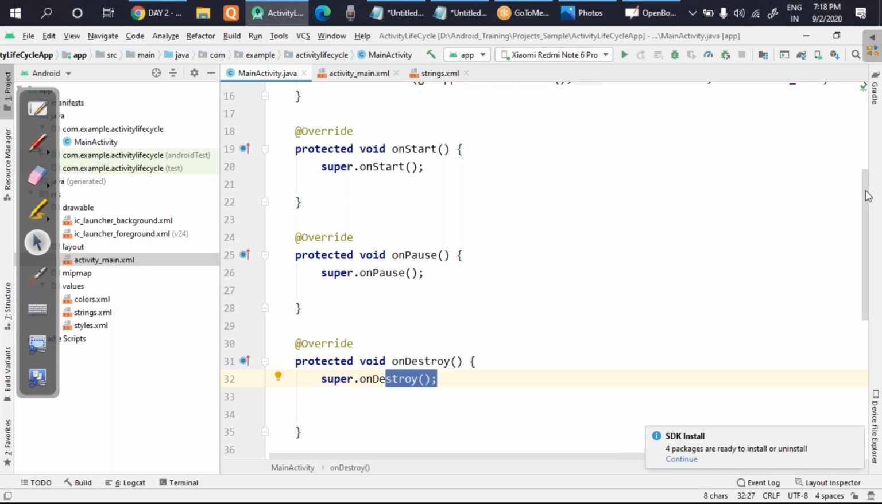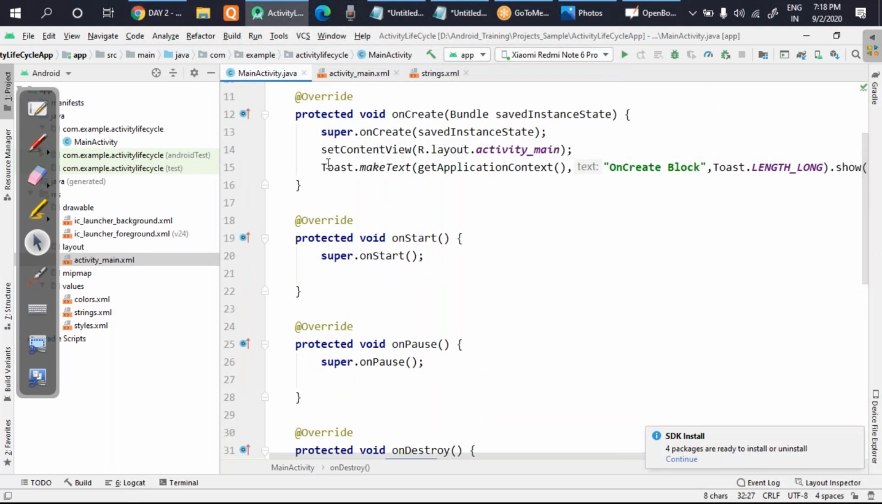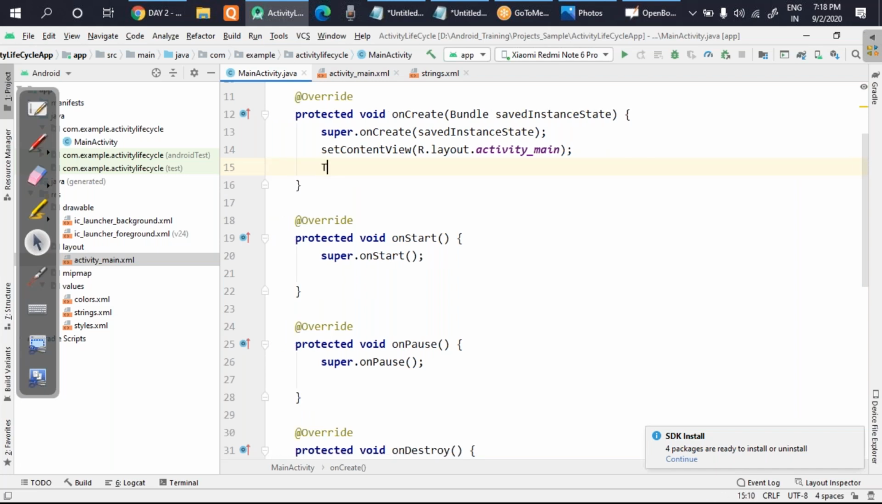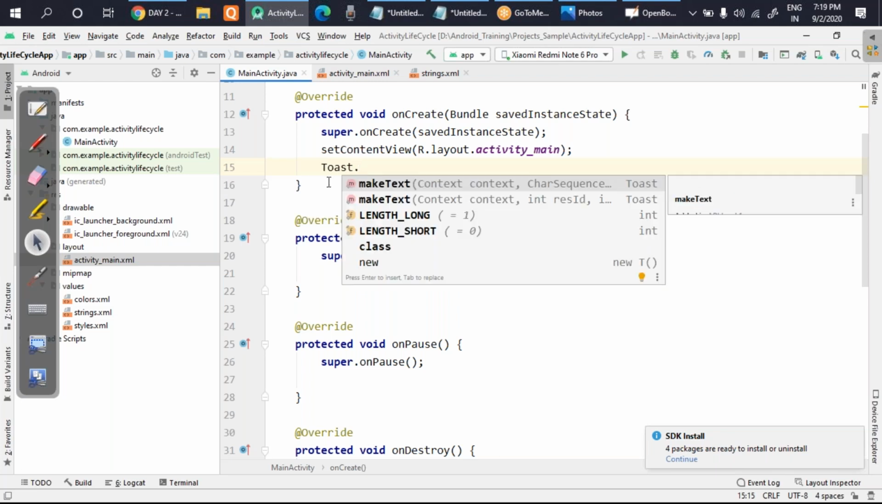So how will I do that? I'll take the help of Toast. Now this is really very important, and this is a way through which you can show some notification. So how to write this Toast? I'll just show you here. Just write here Toast, T-O-A-S-T, and then you write dot. Then you will be able to see the static method makeText. Static methods are the methods which you can call directly.